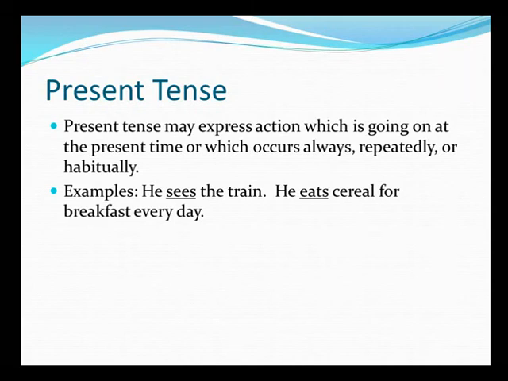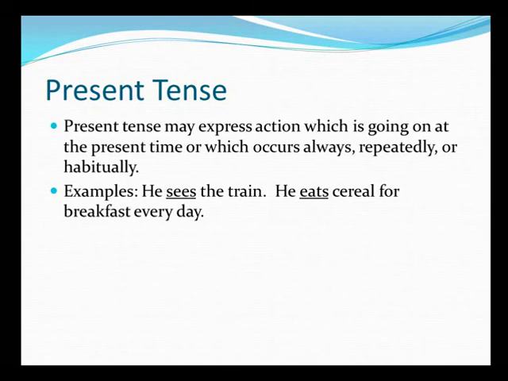Firstly, when the action is taking place right now, that means the action is going on at the present time or moment. Secondly, an action which occurs always, repeatedly or habitually. That means an action which happens on a regular basis, an action that is done either as a habitual action or it can be a universal truth also. Let us look at some examples.